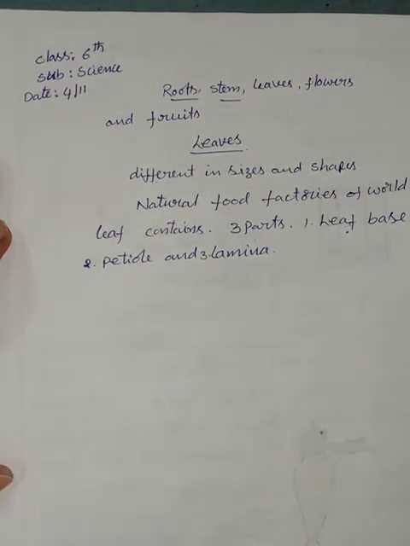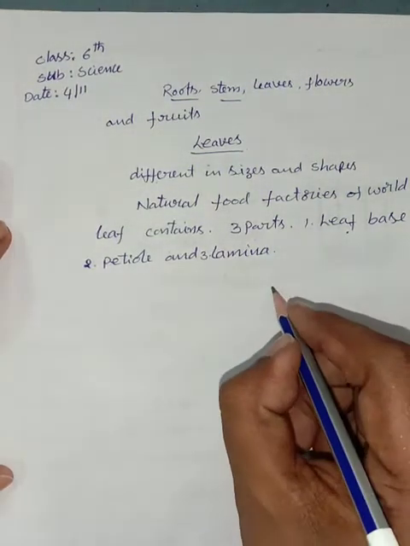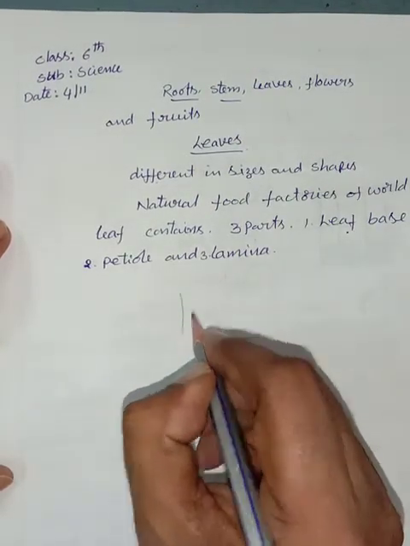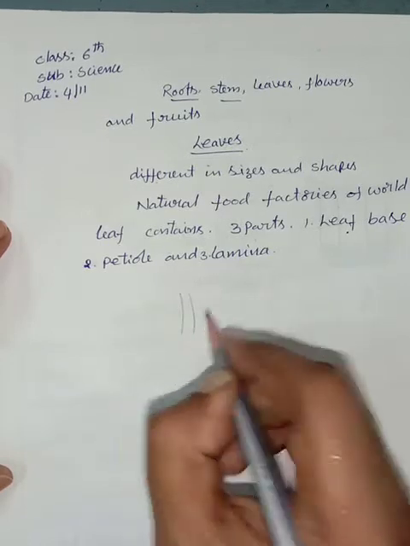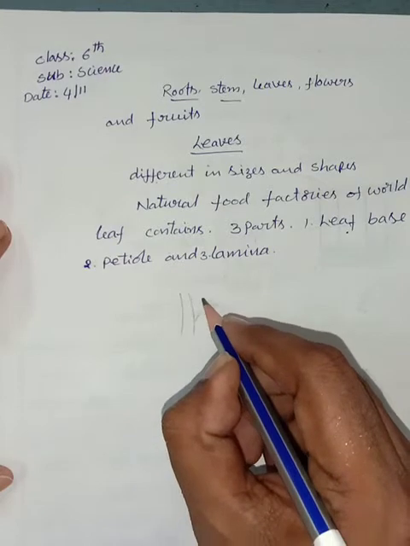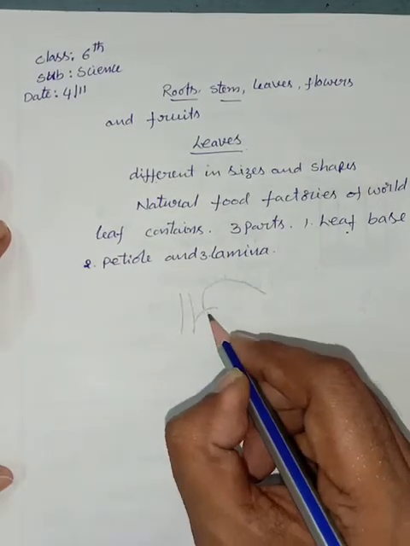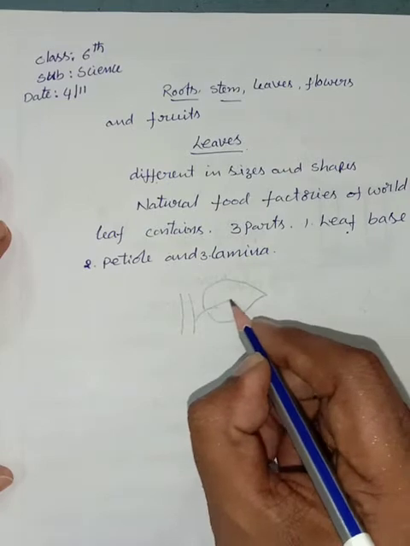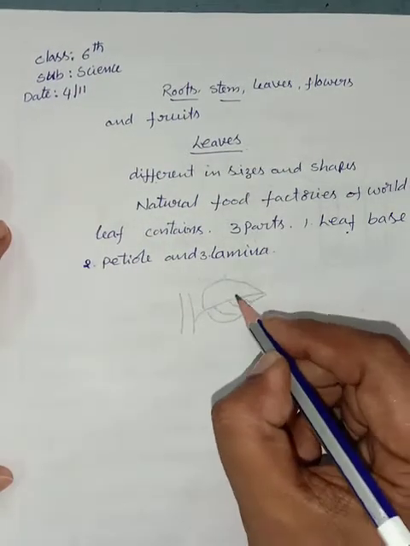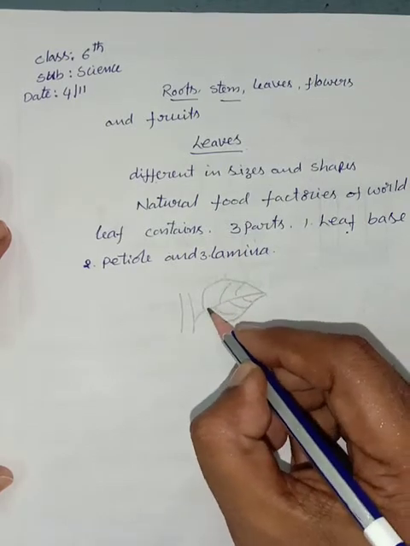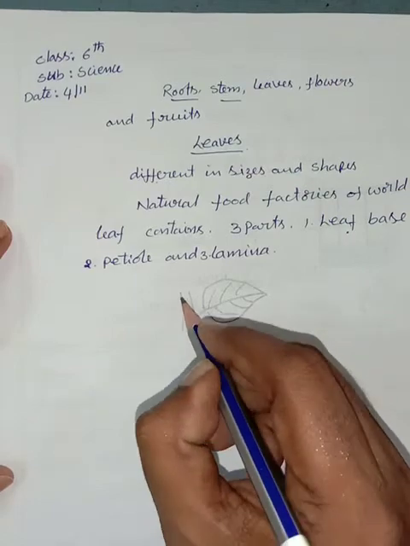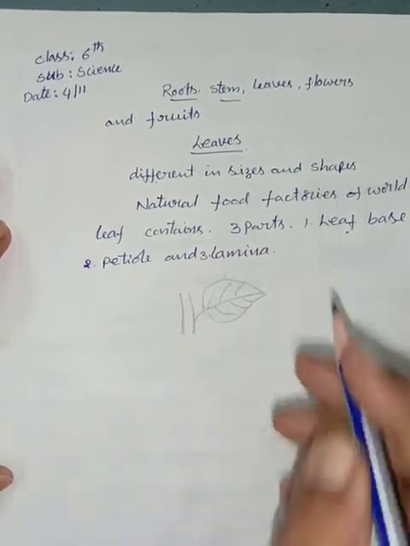Okay, children, we can draw the picture of one leaf. See, children, this is a stem. This is a leaf.